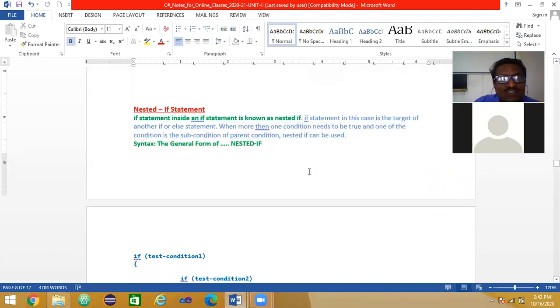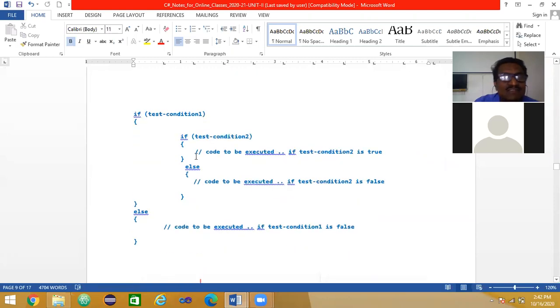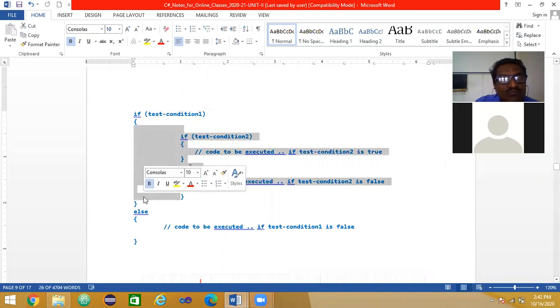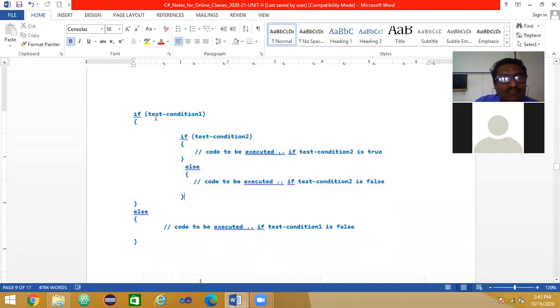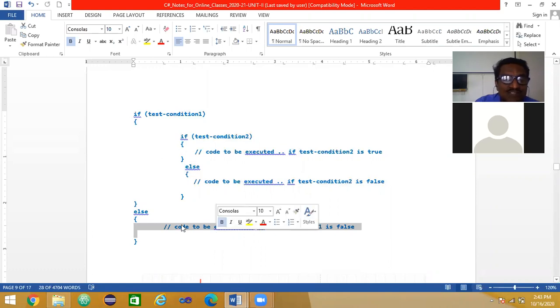Okay, this is all known to us. General syntax, listen to something like this. If this condition is true, I enter into this block. The block starts here and ends here. So this starting and ending is basically the true block. If this condition is true, I enter into this body here. This is the body of the true condition. Okay, true block it is. If this condition is false, this is going to be skipped, and this else block is the false block.